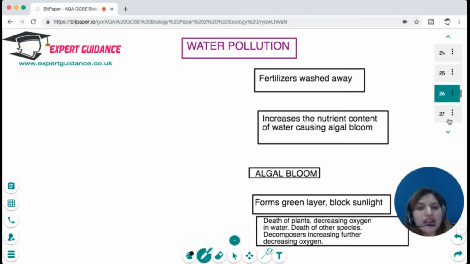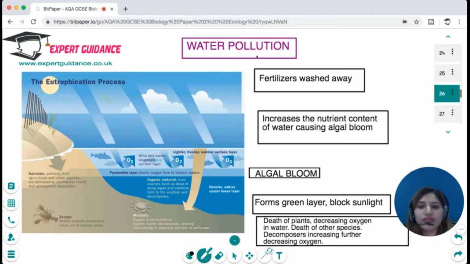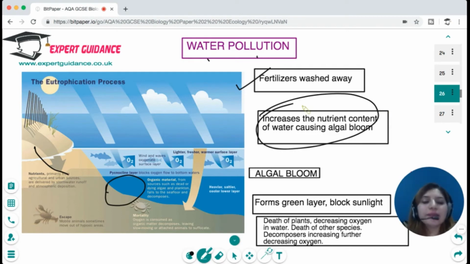Now, after air pollution comes water pollution. The biggest cause of water pollution is fertilizers and agricultural waste. They get washed away and go into the nearest water body. As they go into the nearest water body, they cause an algal bloom. And you must have seen at times the water body is covered with green scum. This is an algal bloom.